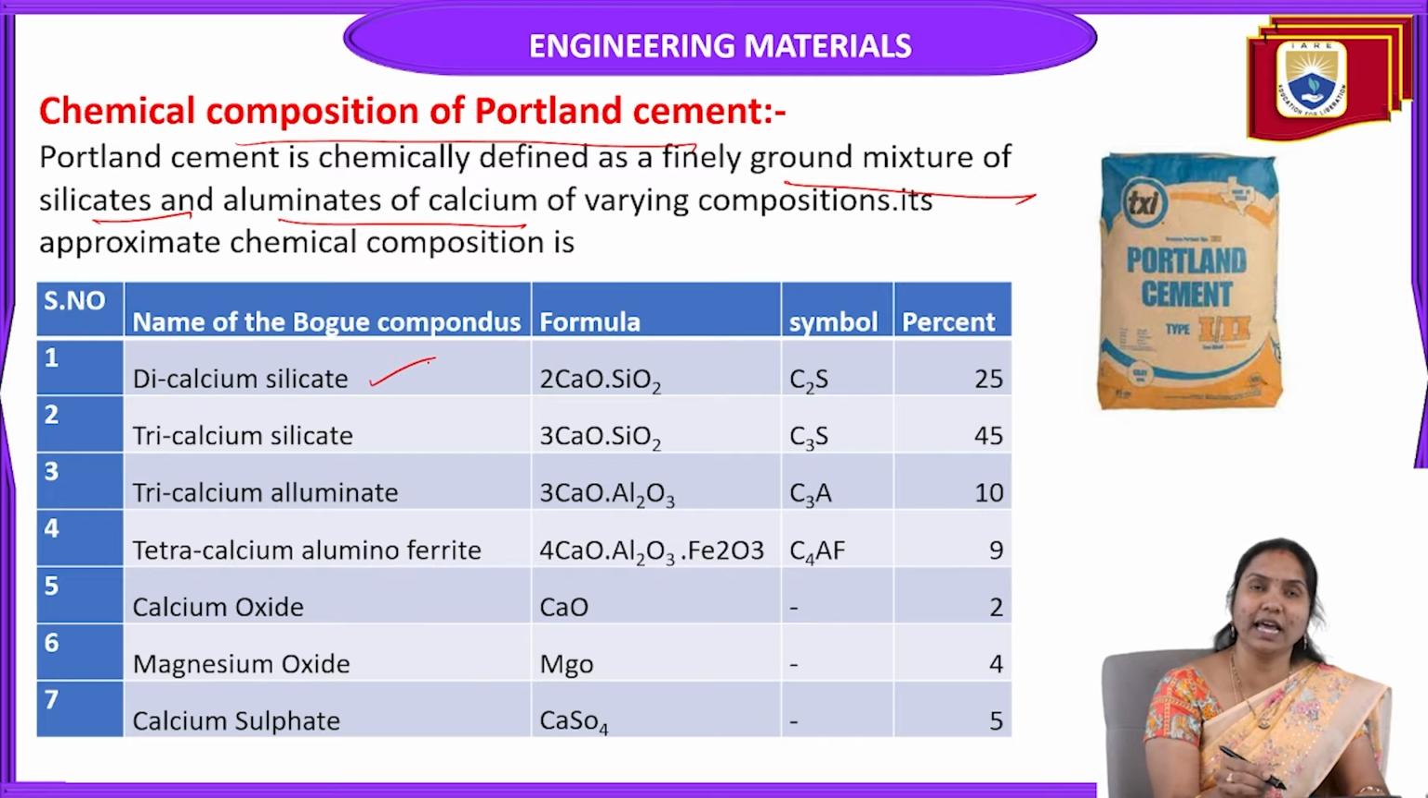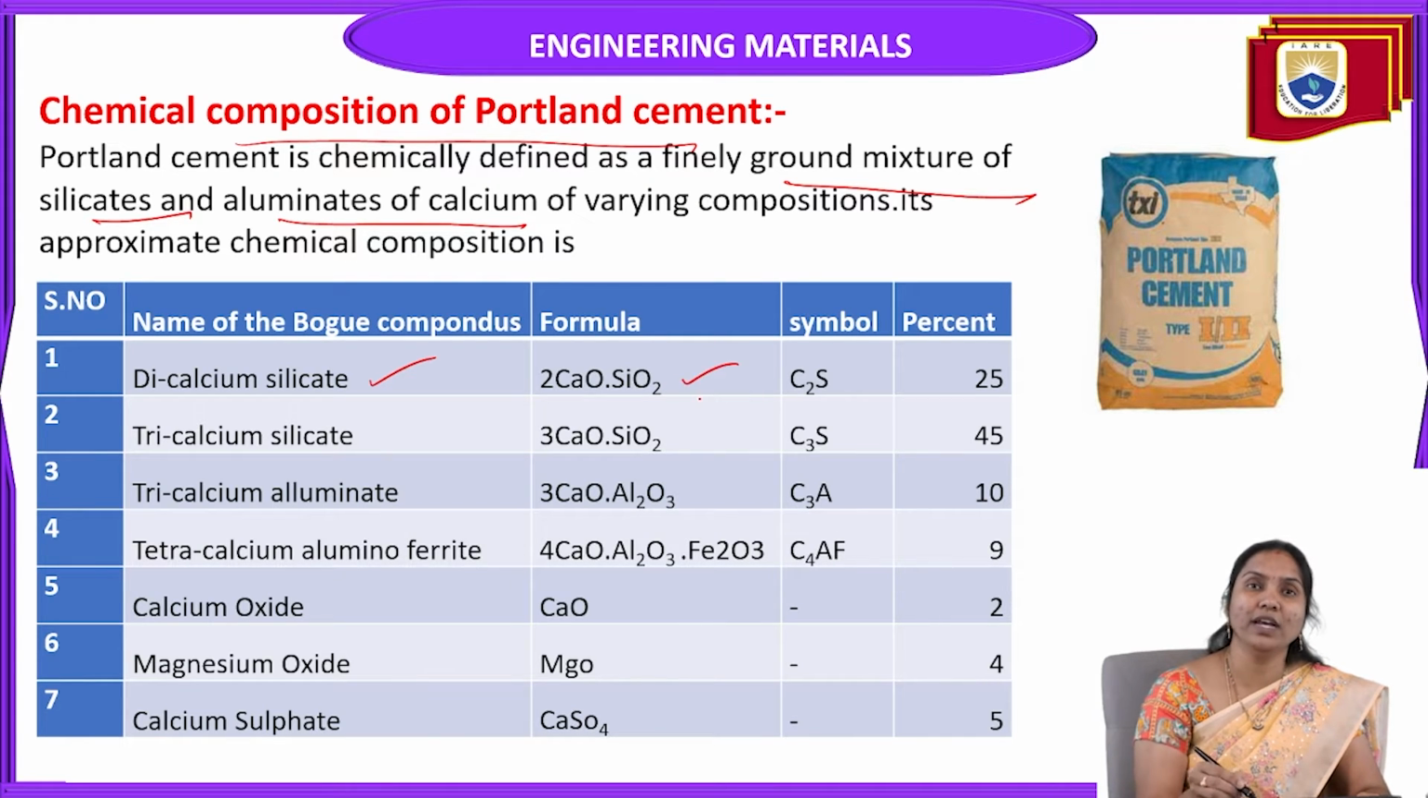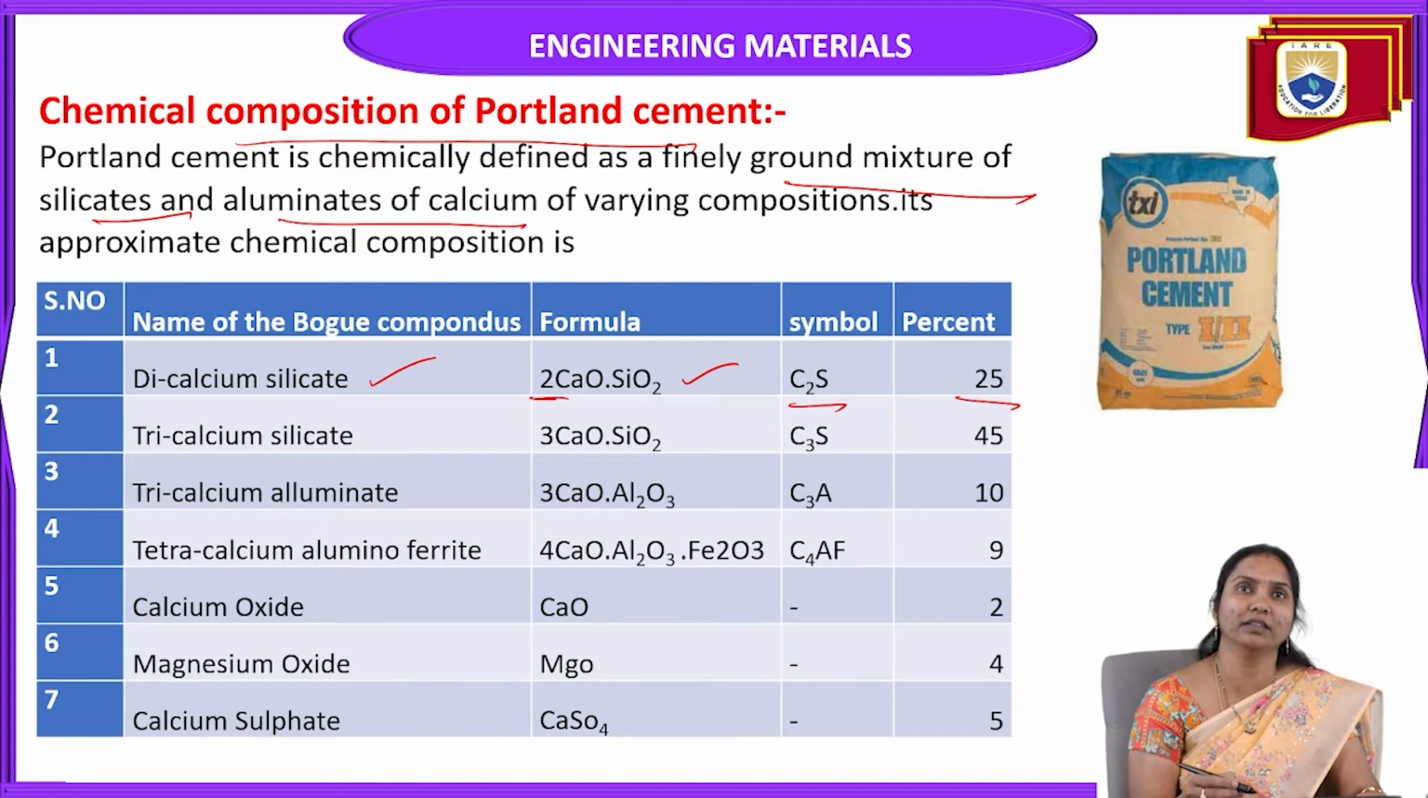The first one is dicalcium silicate. What is the first ingredient? Dicalcium silicate. The formula is 2CaO.SiO2. Di means two. Dicalcium silicate, shortcut symbol C2S. How much percentage is present in the preparation of Portland cement? 25%. 25% of dicalcium silicate is present in the chemical composition of Portland cement.